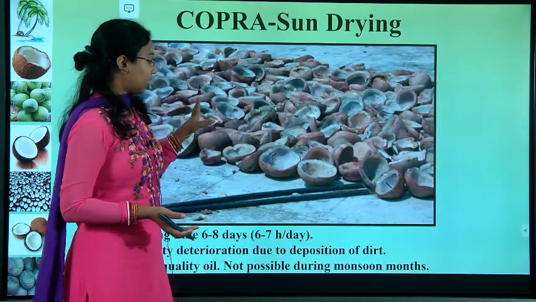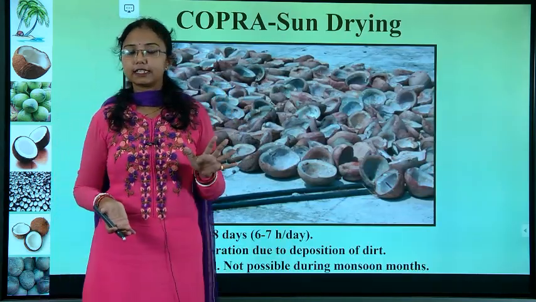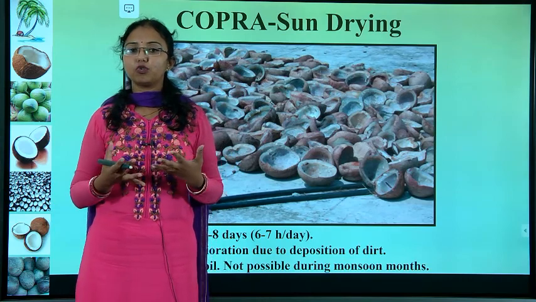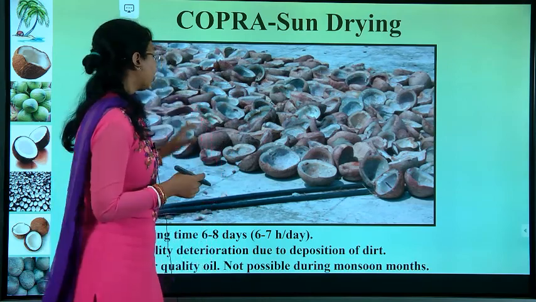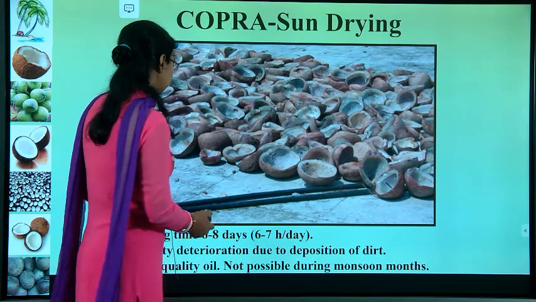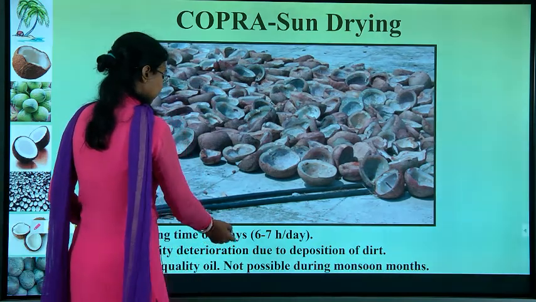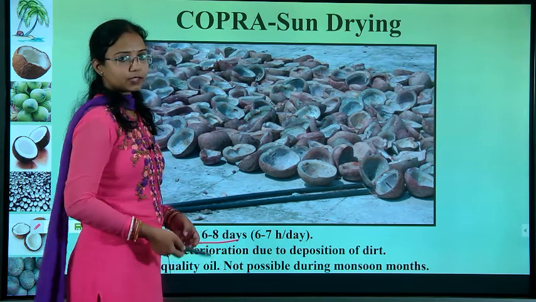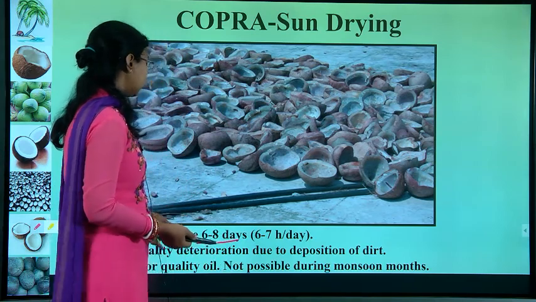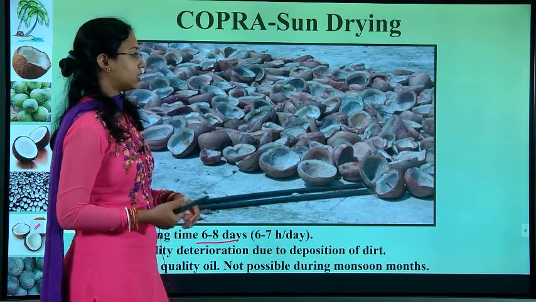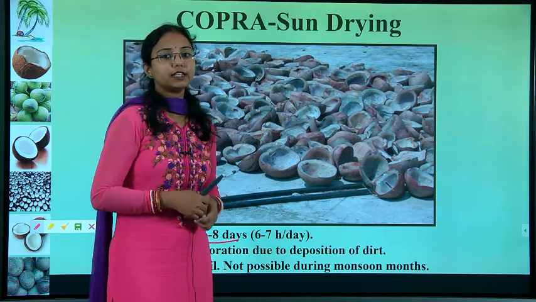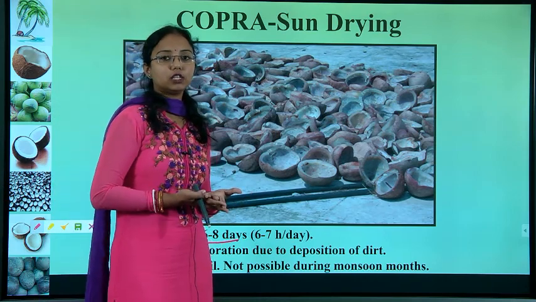So this is copra. I already told in the beginning that copra is also useful for coconut. The drying time will be minimum, we dry the copra for 6 to 8 days, 6 to 7 hours per day, and there is quality deterioration due to deposition of dirt. Generally we put it in the dirt, that's why there is quality deterioration.